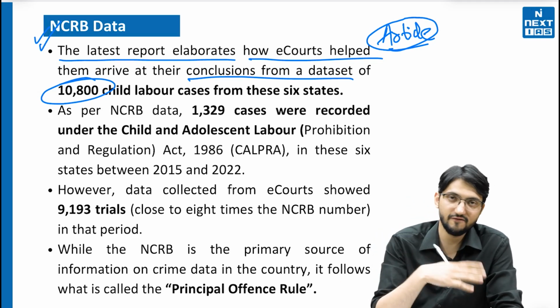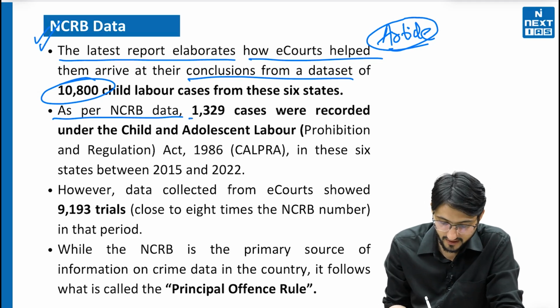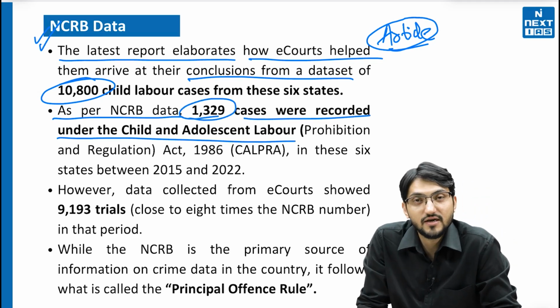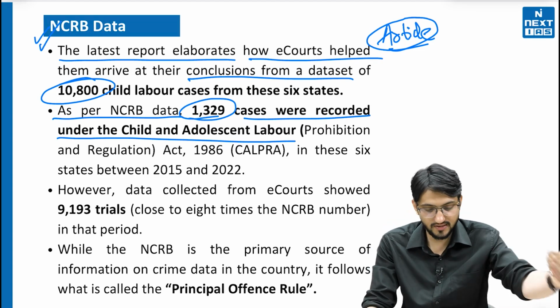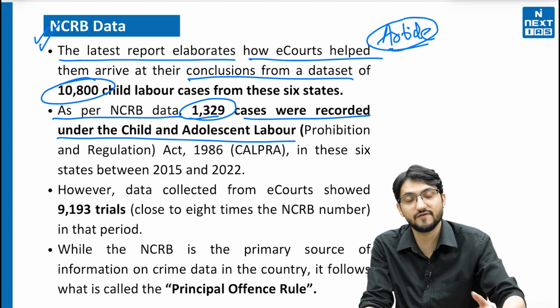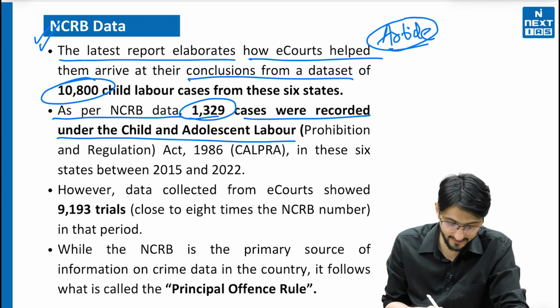So this data they collected from e-courts. But according to NCRB data, only 1329 cases were recorded under child and adolescent labor. So there is a difference between 1300 and 10,800 in the NCRB data and this report, this case study's data.